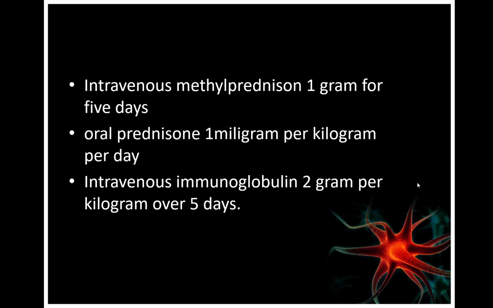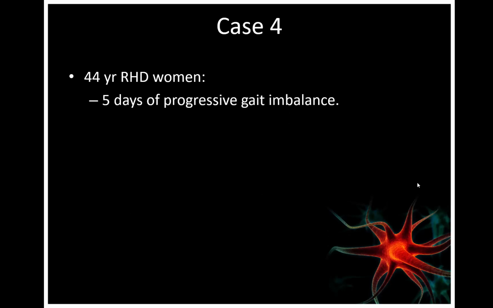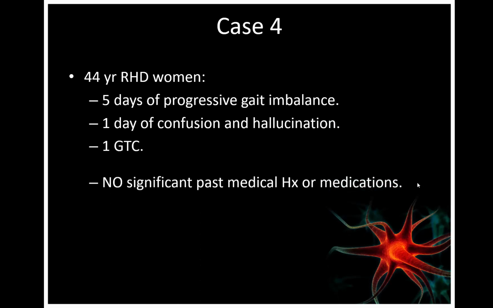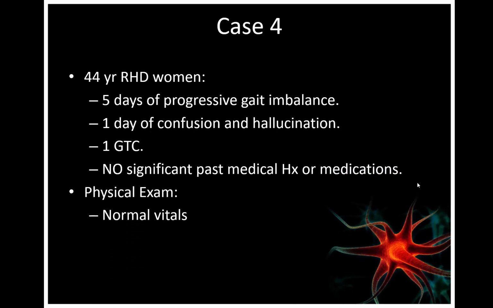So you give IV methylprednisolone for 5 days followed by oral prednisone, and also you give intravenous immunoglobulin. The fourth case, 44-year-old right-handed woman with 5 days history of progressive gait imbalance, 1 day history of confusion and hallucination, and 1 generalized tonic-clonic seizure, no significant past medical history or medication. Physical exam shows normal vitals, inattentive, she was agitated, and there was no focal finding.